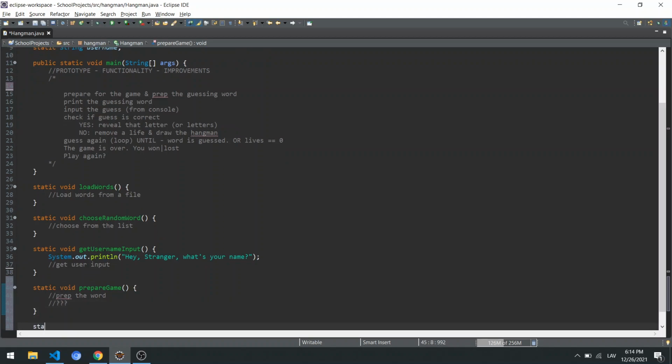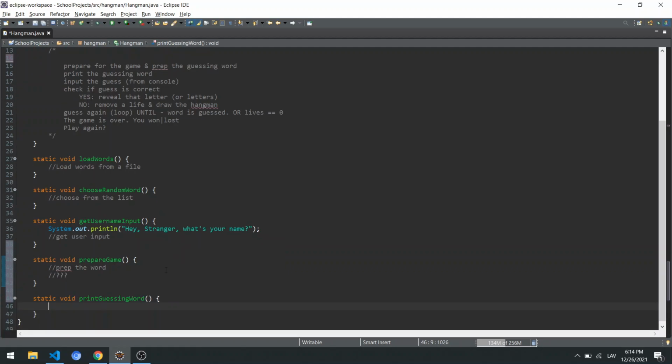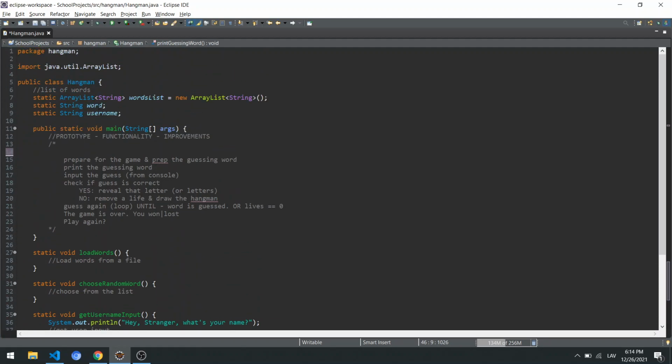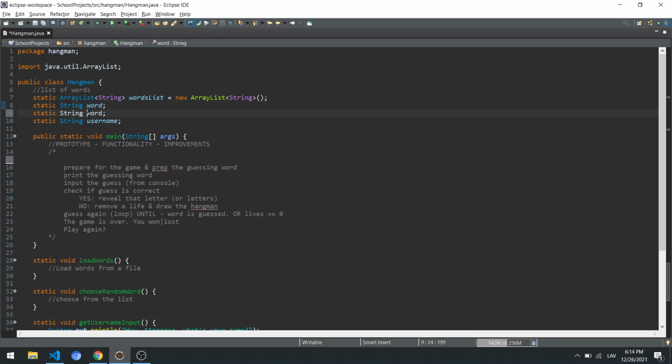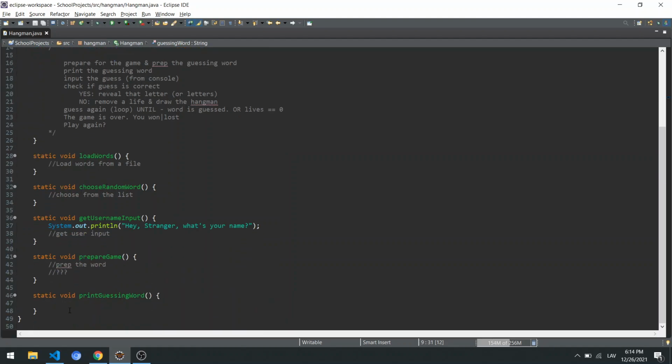Now we might have to create a method printGuessingWord. So that's another one. As we have this word, we're probably going to have another variable for the guessing word. I don't know if that's the best name for the variable, but well, let's just have it. And then for now, we can think that this is what we're going to have, just print the word.